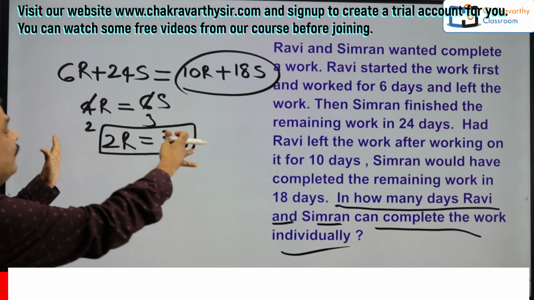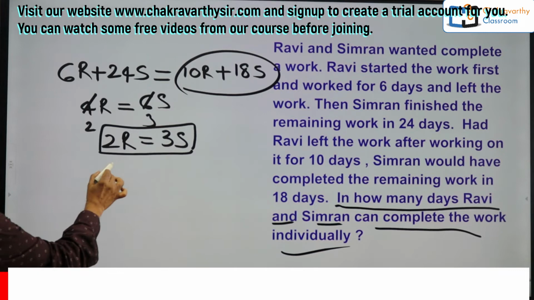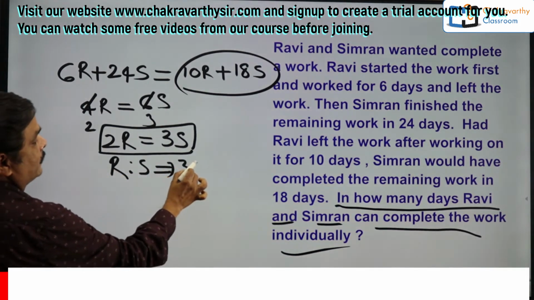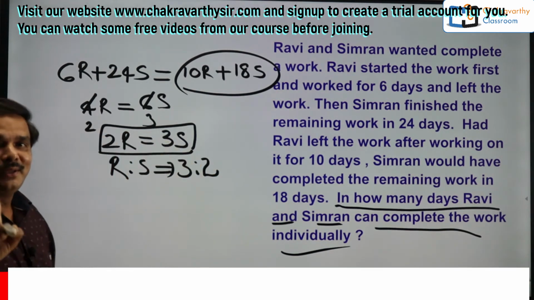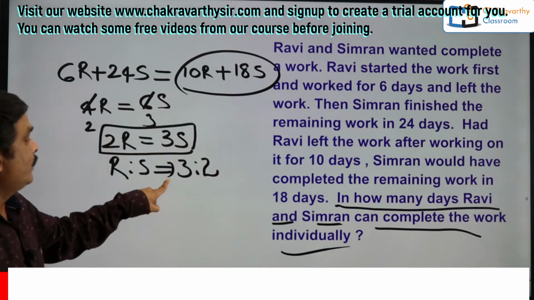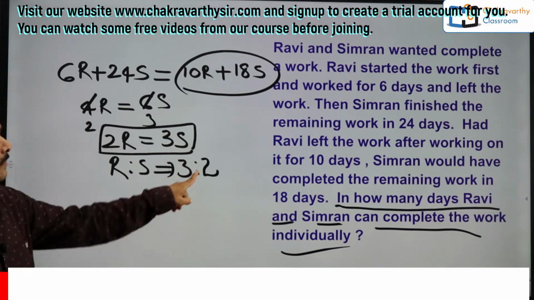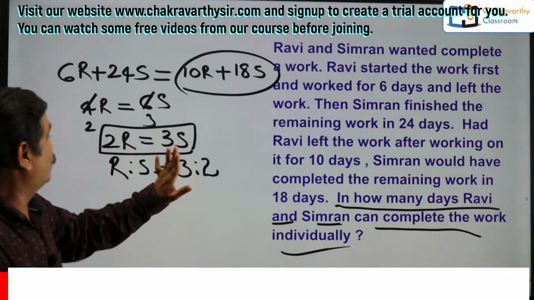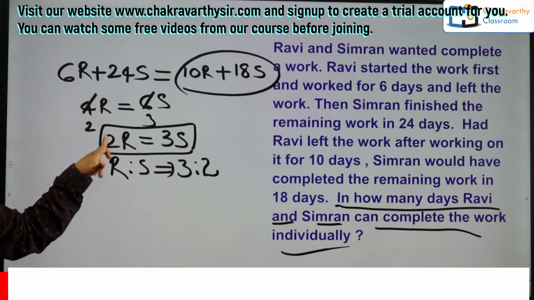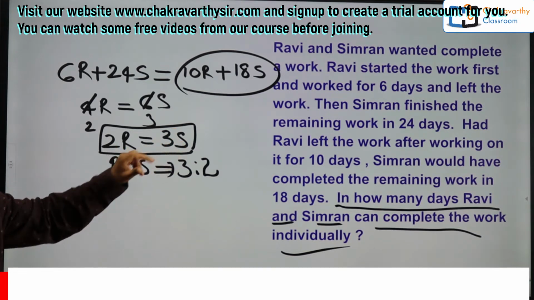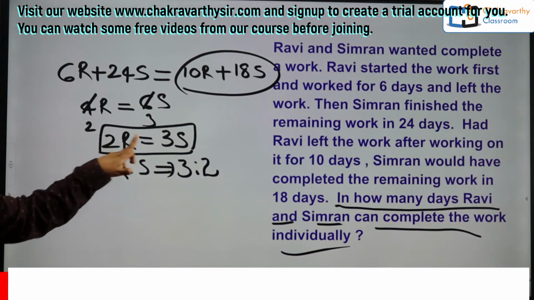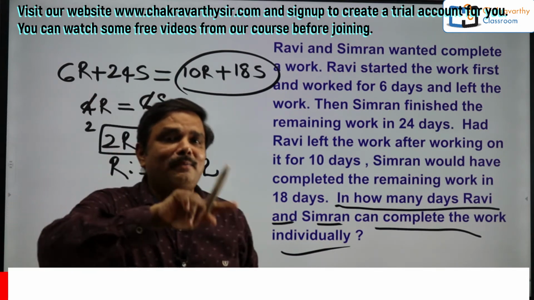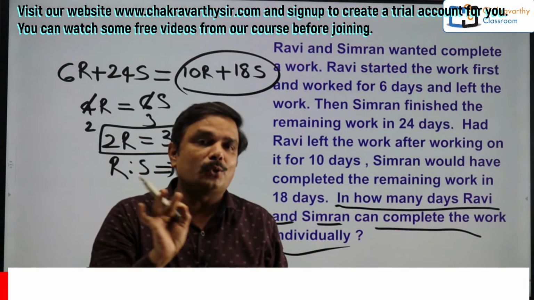Now, what is the ratio here? Simply we can say Ravi is to Simran, ratio wise, that is 3:2. What do you mean by 3:2? If Ravi can do 3 units of work per day, Simran can do only 2 units of work. Yes or no? Right? So, Ravi can do a work in 2 days, Simran can do the same work in 3 days. As far as time ratio is concerned, 2:3. As far as efficiency ratio is concerned, 3:2. Time and efficiency are inversely proportional to each other.